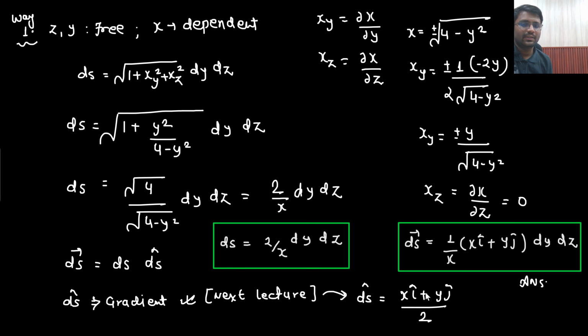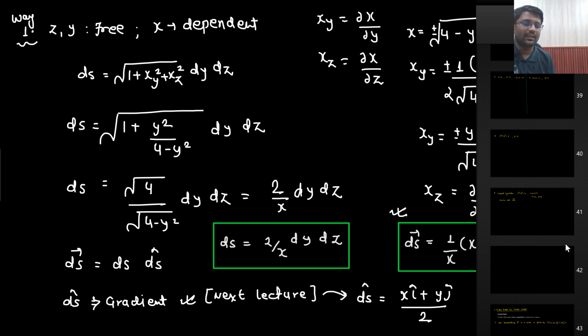How did I write it down? First of all, I got 2 by x dy dz. Then I got the direction, which is x i cap plus y j cap divided by 2. So this is the direction and this is the magnitude. In the direction, this 2 and 2 will get cancelled out. So what is the answer you will be getting? 1 by x times x i cap plus y j cap dy dz. This is the way you can write it down. Very, very important. It will surely be used somewhere. You don't need to remember it, but the method should be clear.